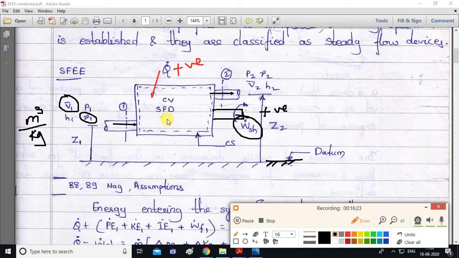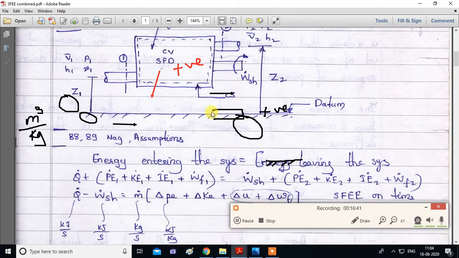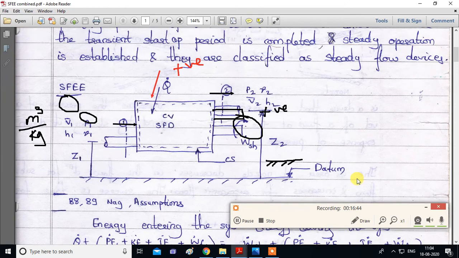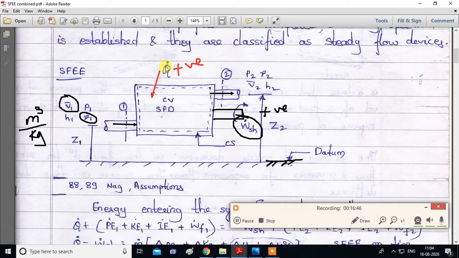Okay. Now, similarly, at point 2, we will have pressure P2, specific volume v2, V bar 2 meaning velocity 2, and enthalpy H2. And here we have elevation Z2. This is required for potential energy. Now we'll see the next part. Remember that heat supplied in this derivation is positive and the work which we get is also positive. This part is very important in the derivation.